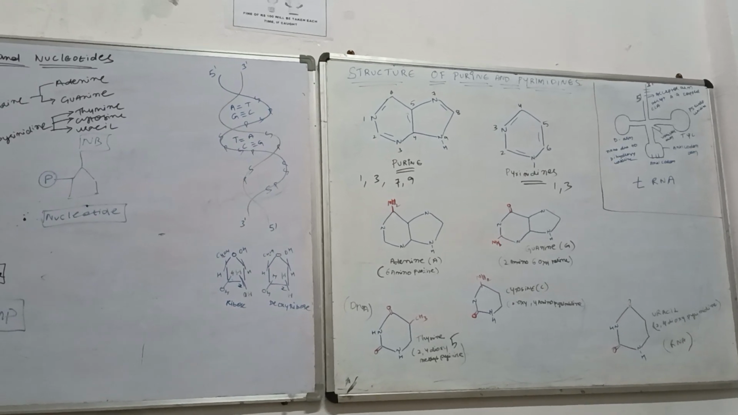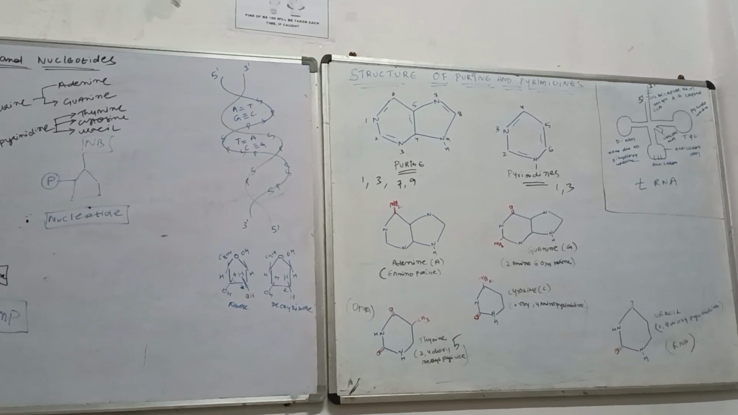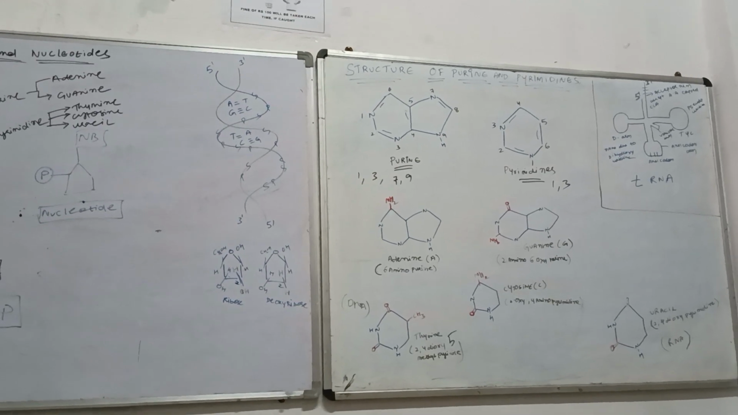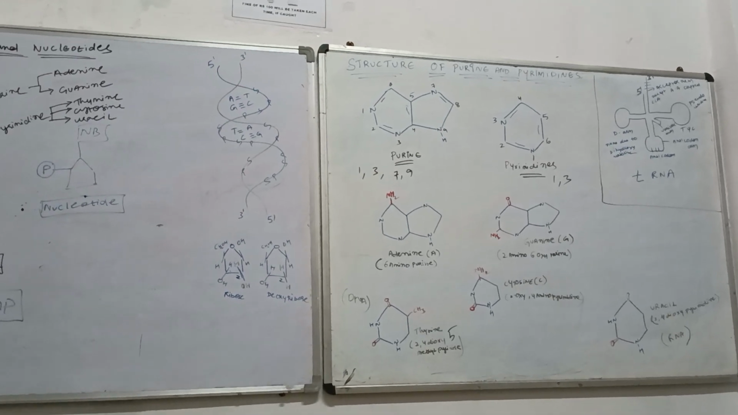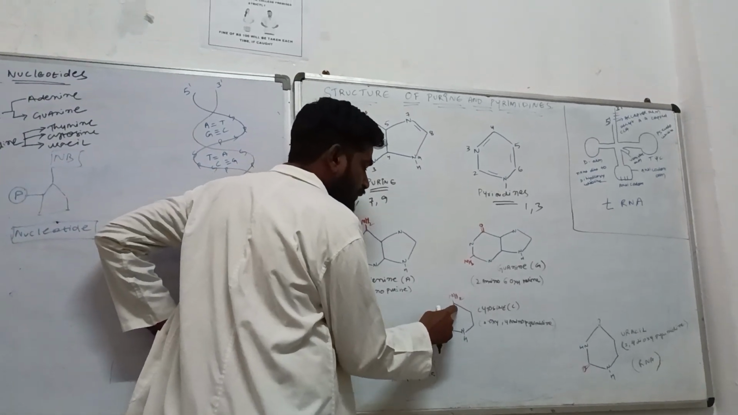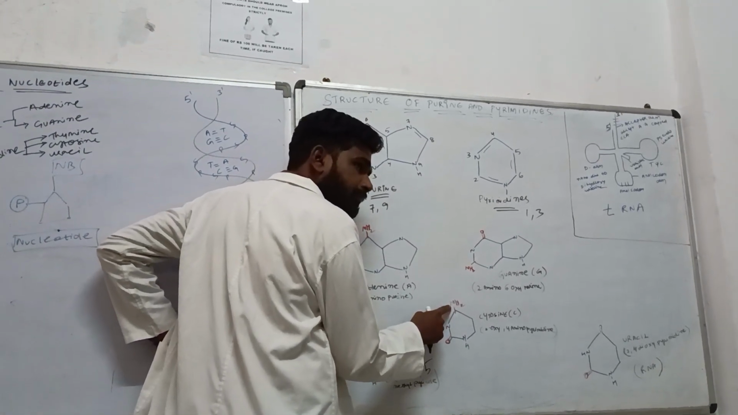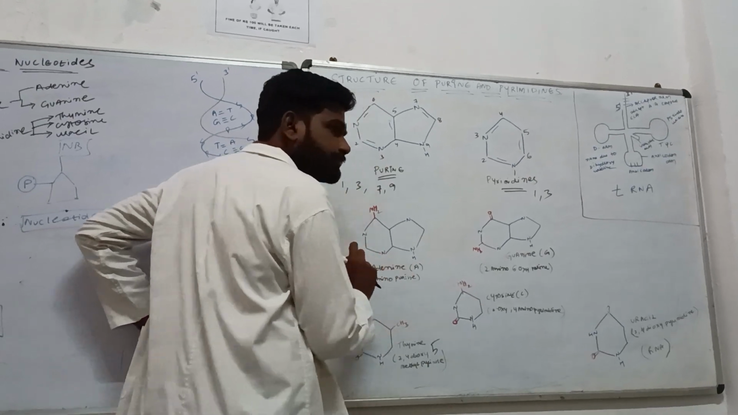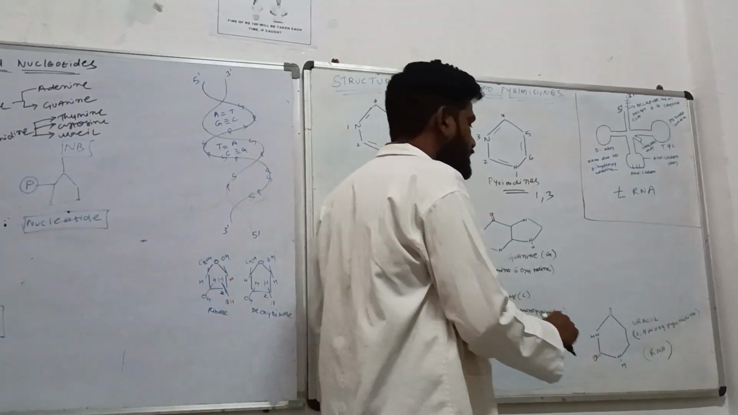Thiamine. In the cytosine, it is a 2-oxy-4-aminopyrimidine. That means at position number 2, the oxygen is there. At position number 4, the amino is there. All the structure is same. Now, the third structure is the uracil.